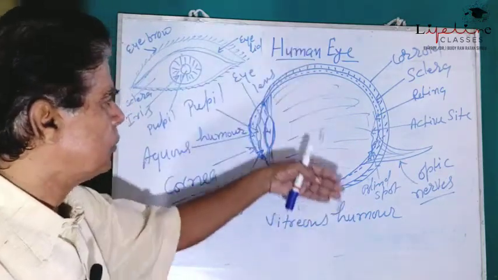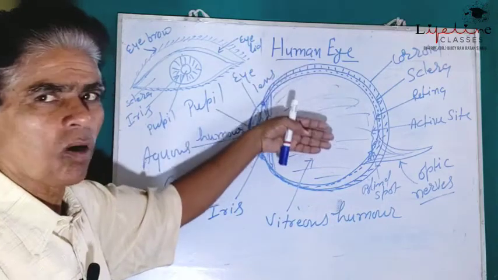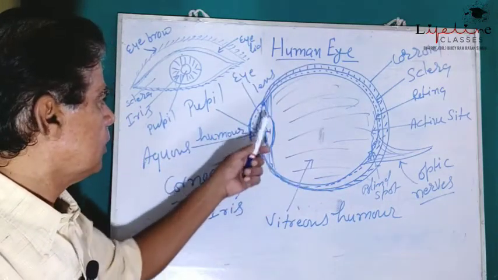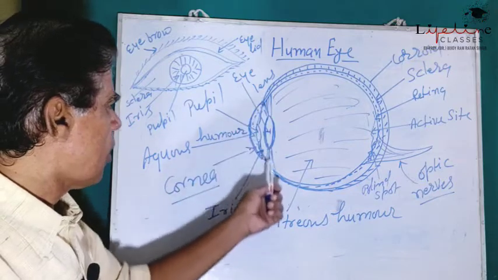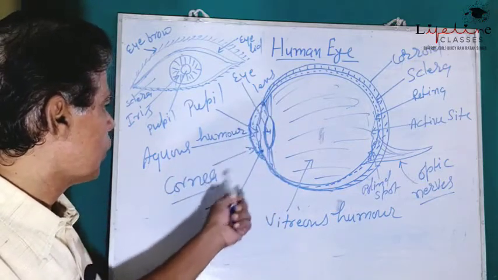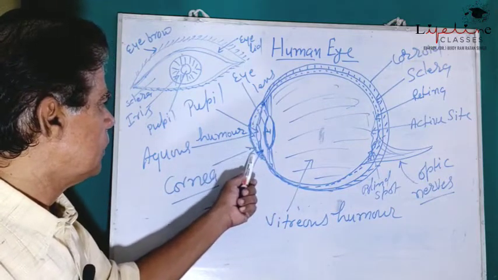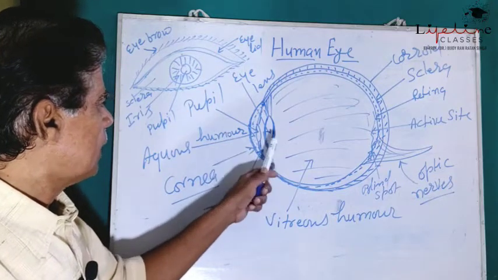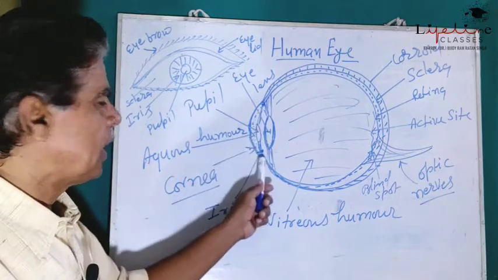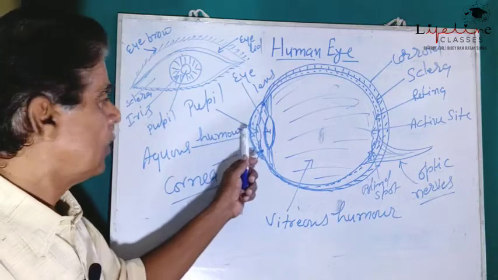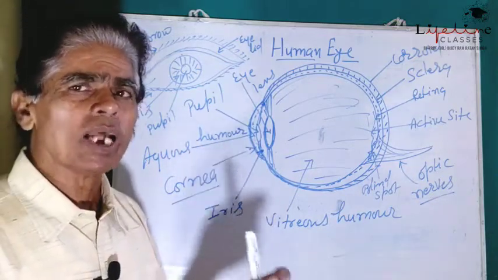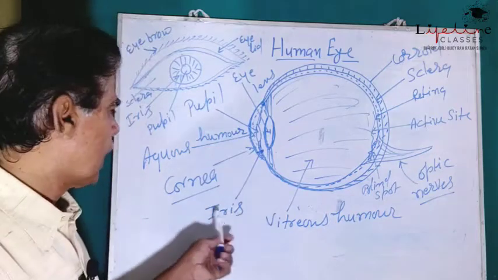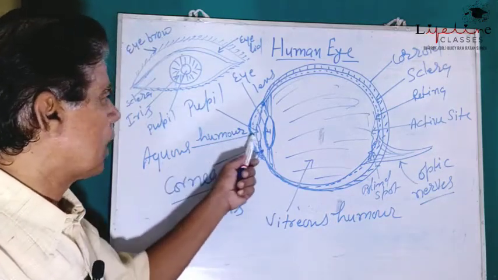Now let us come to the vertical section of the eyeball. In this section, the outermost covering, that is cornea, is here. Inside the cornea there is a space filled with gelatinous, transparent liquid known as aqueous humor.